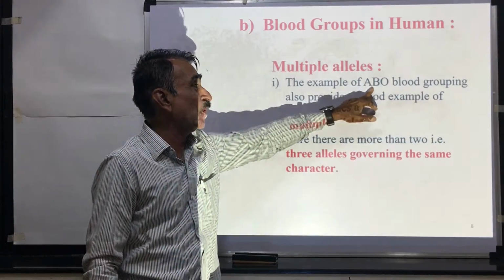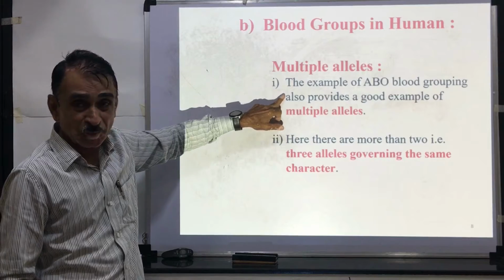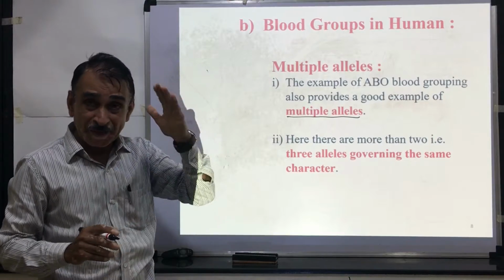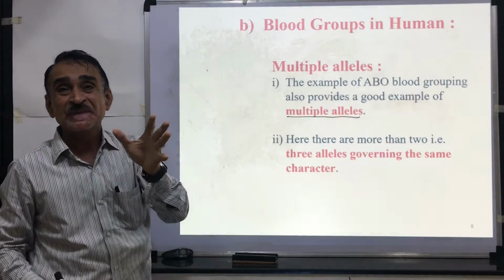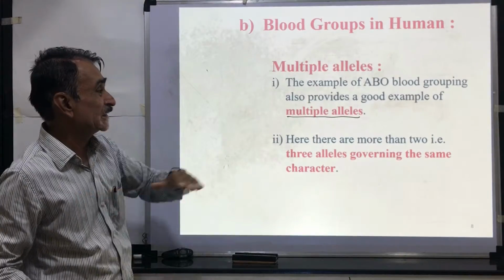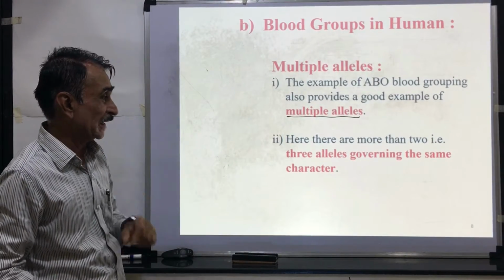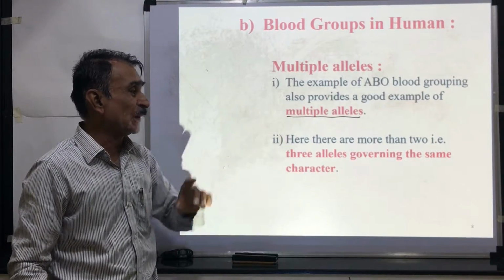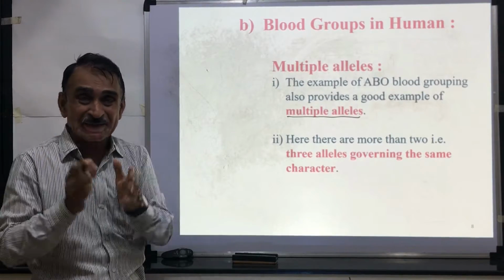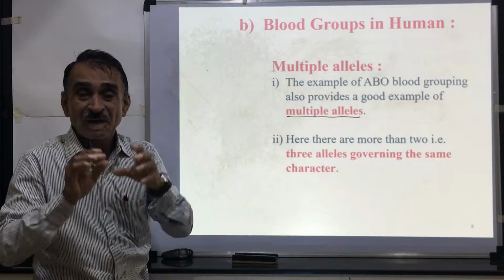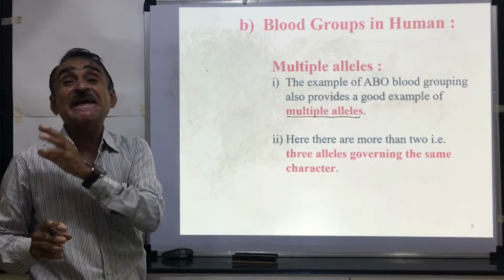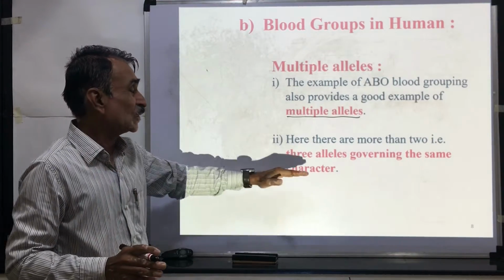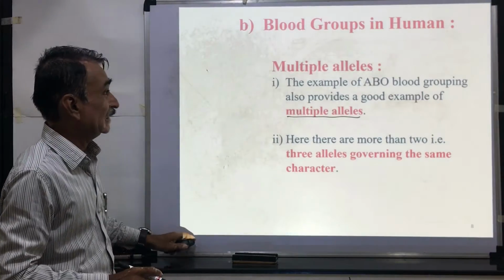So the ABO blood grouping also provides a good example of multiple alleles. Because a character, the blood group character, is determined by many alleles, and there is formation of a multiple allelic series. Here there are more than two, that is 3 multiple alleles governing the same character. Same character means blood group. Blood group is controlled by 3 different alleles, more than 2 alleles. This is called an example of multiple alleles.